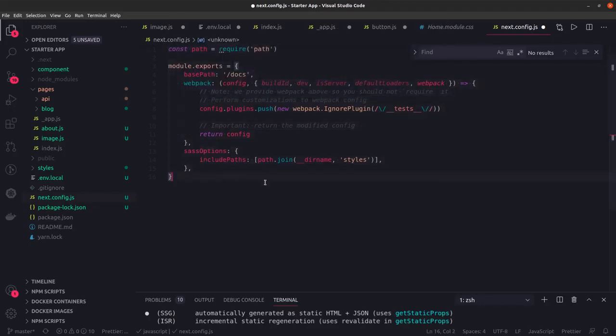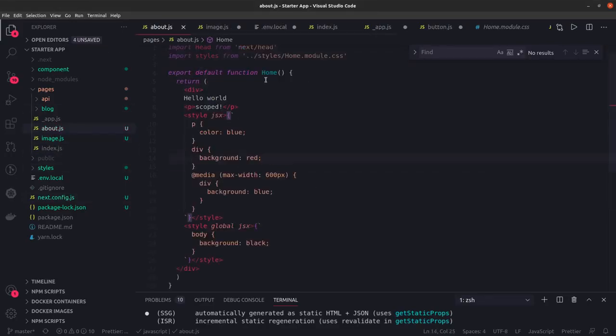So you can write your next config, and the rest is all about data fetching, because in data fetching we can use getStaticProps or getServerSideProps. If you want purely static site rendering where you get everything during build time, you can use getStaticProps. With getServerSideProps, on each and every request this external async call will be made and the data will be available.